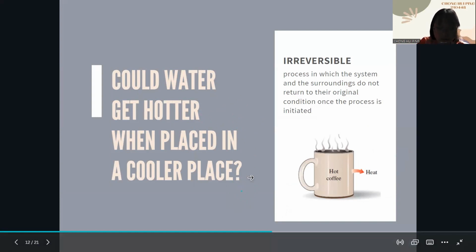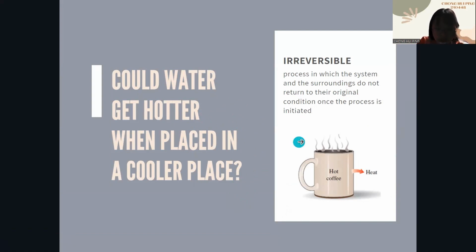Relative to the first law of thermodynamics, the energy gained by the surrounding air equals the energy lost by the water. However, we need to think about it: is the process reversible? Could water get hotter when placed in a cooler place? If this occurs, it will not go against the first law of thermodynamics as long as the energy obtained by the surrounding air is equal to the energy lost by the water.